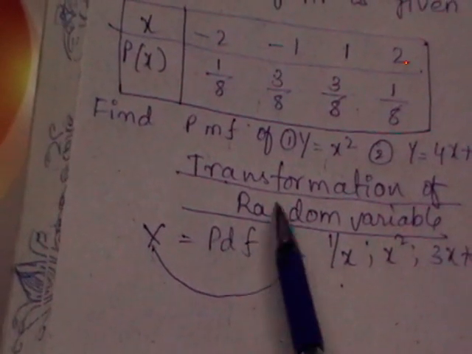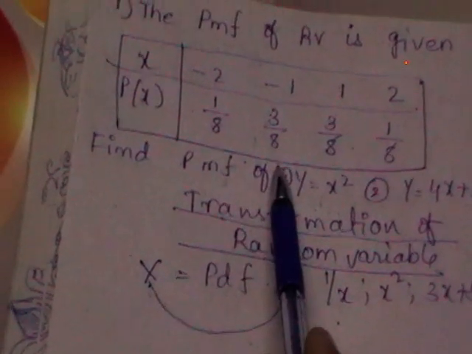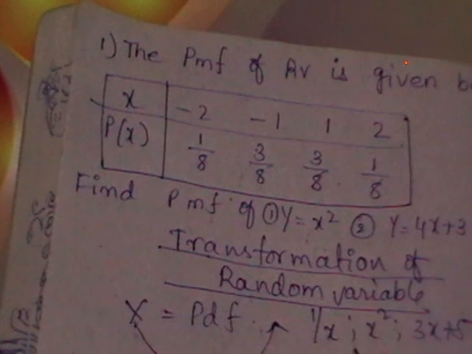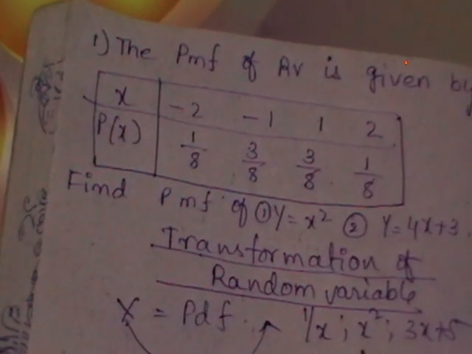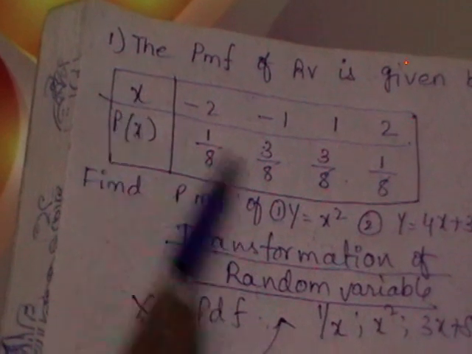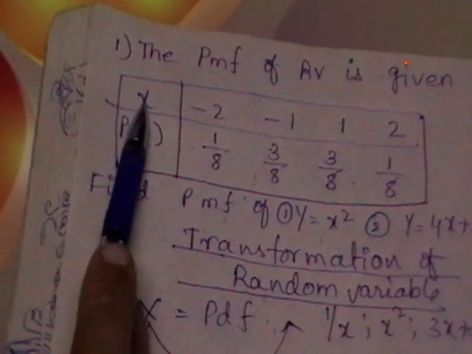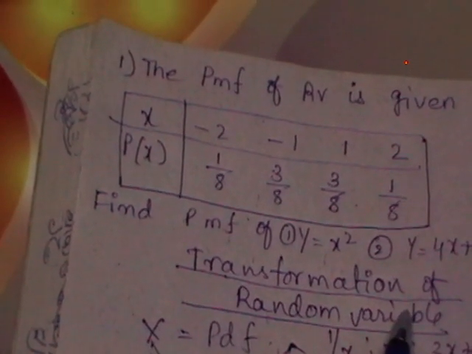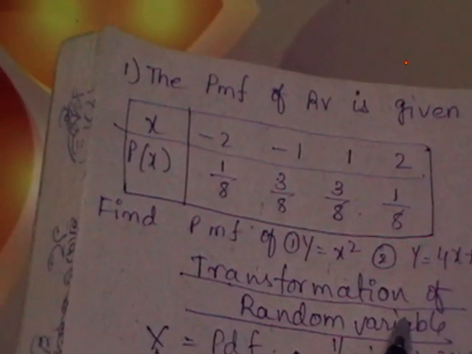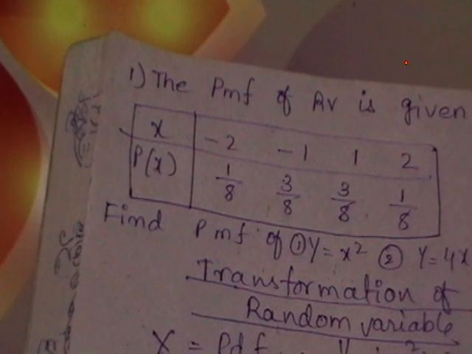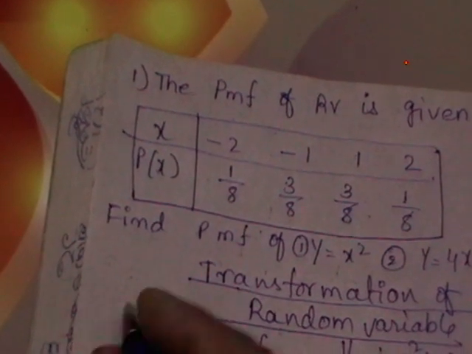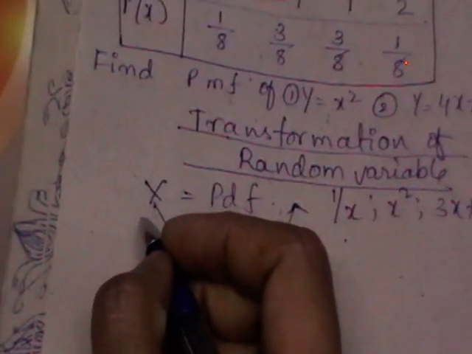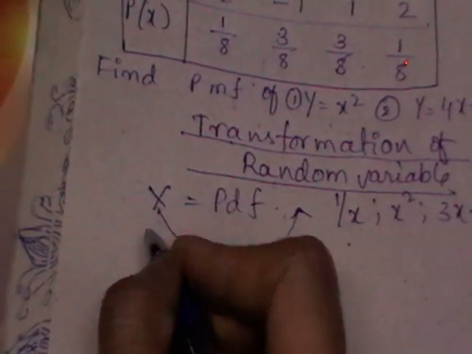The PMF of x is given to you in this way, and the question is to find the PMF of y equal to x square and the PMF of y equal to 4x plus 3. So in the first case he is transforming x to x square, and in the other case x to 4x plus 3. PMF means it is a discrete variable. If you want to do a transformation on a discrete one, it is a very easy solution. It doesn't involve even one step.